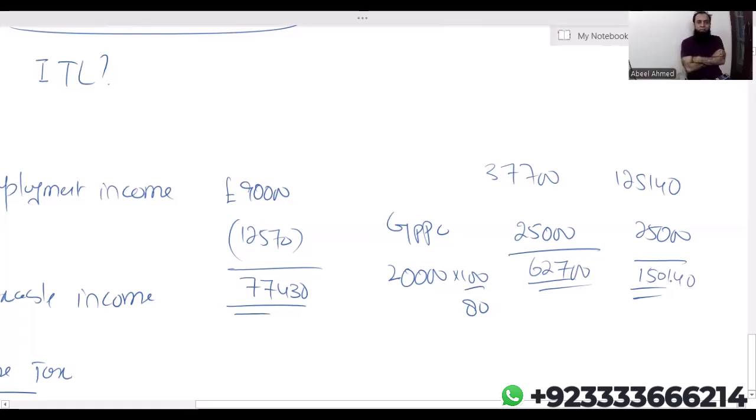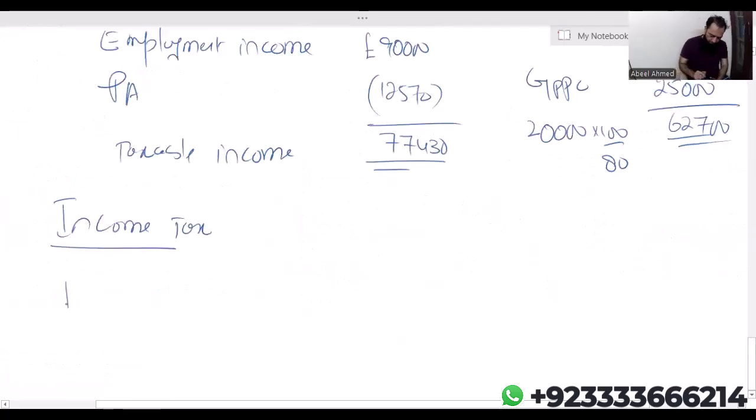Okay, now listen. Look at the benefit. Now, basic rate band limit is not going to end at 37,700. Now, the basic rate band limit is revised due to gross PPC. Now, it is 62,700. It means basic rate, of course non-saving, 62,700 into 20%.